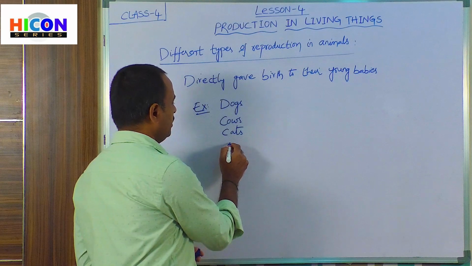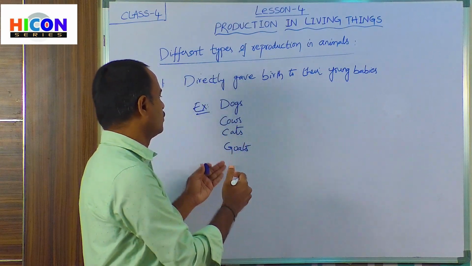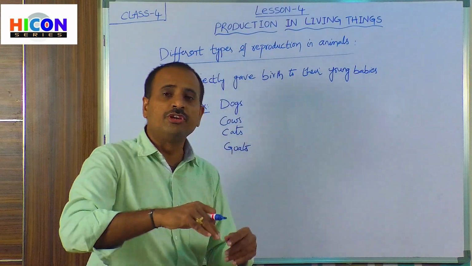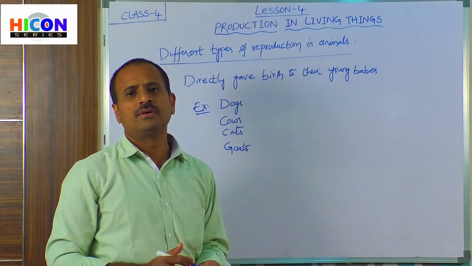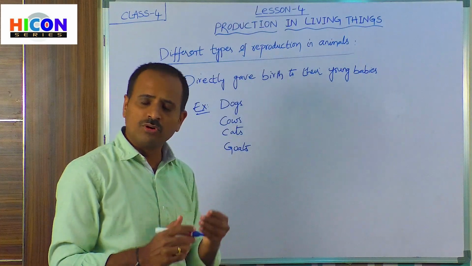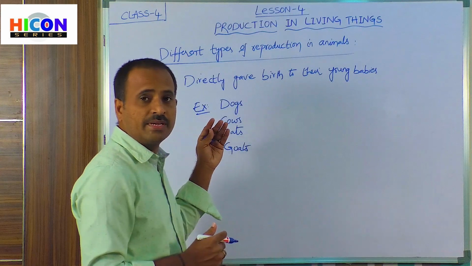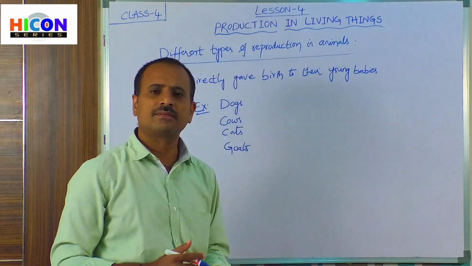So children, if you consider dogs, cows, cats and goats, you can observe these animals in your surroundings and in the houses of some people. All these animals are examples of those animals which can give birth directly to their young babies.